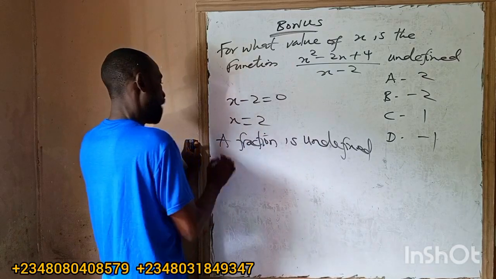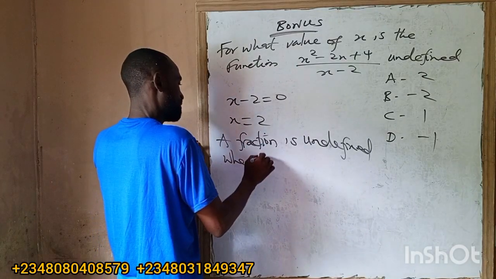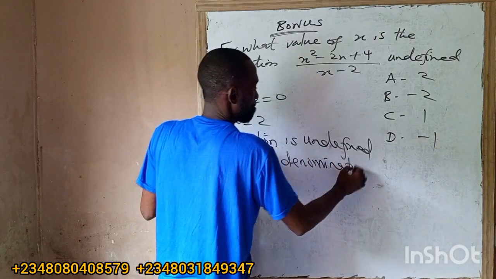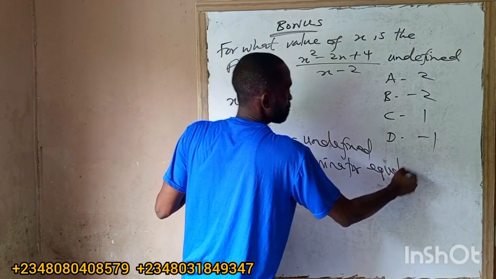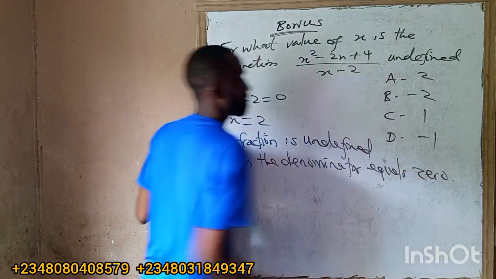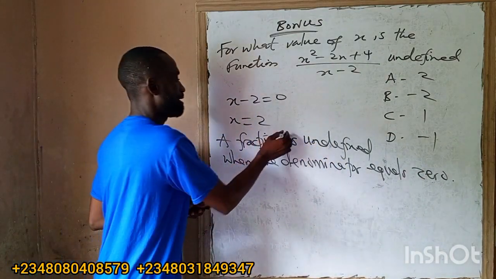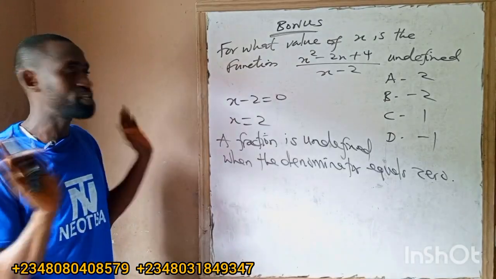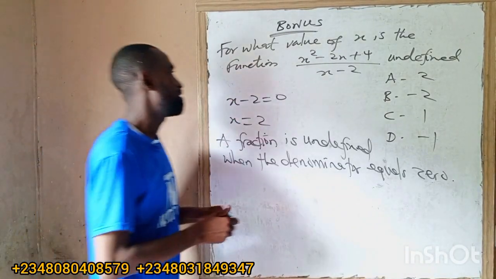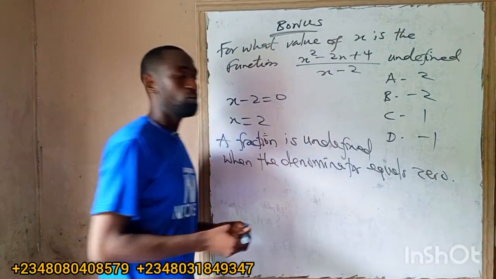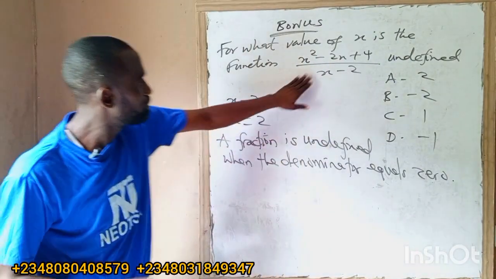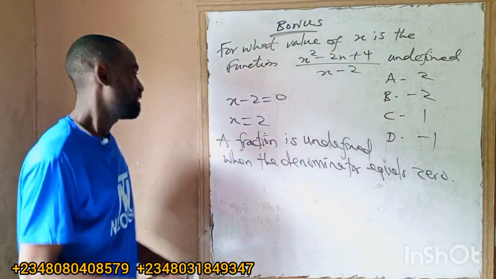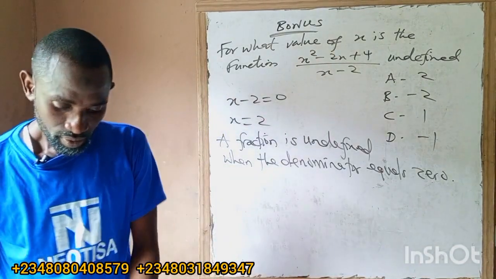Okay? When the denominator equals 0, it means I will just take the denominator only. I will equate it to 0, so I'll get my answer for an undefined fraction. Just to find an undefined fraction, I'll take the denominator, equate it to 0, and I'll get my value of x.